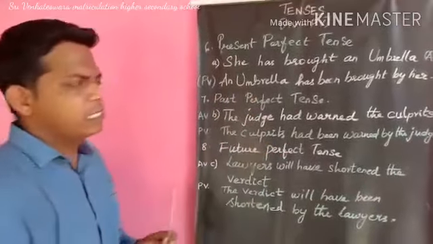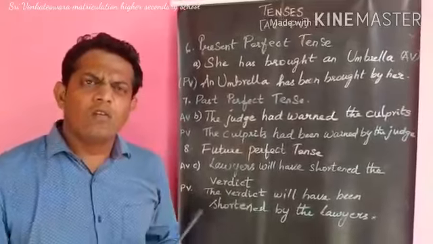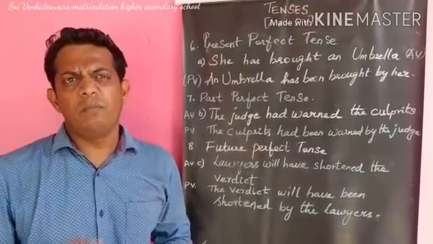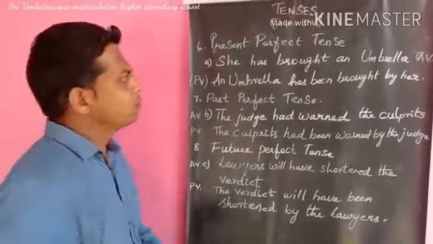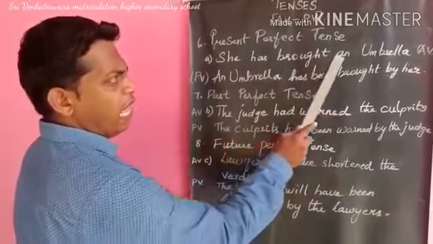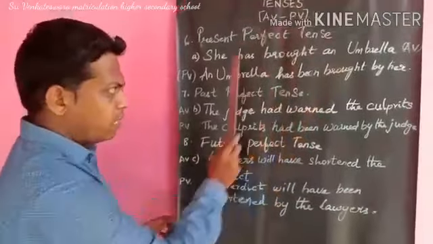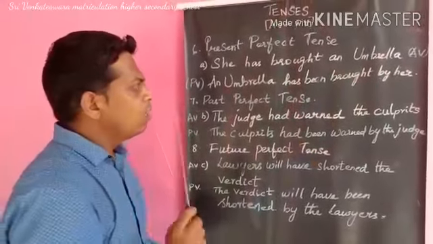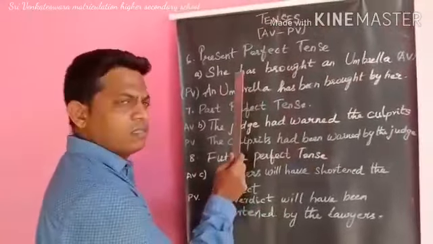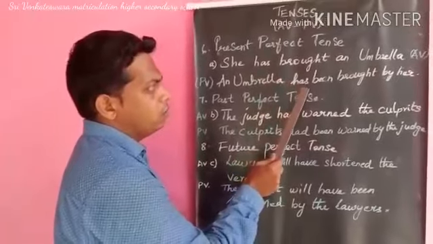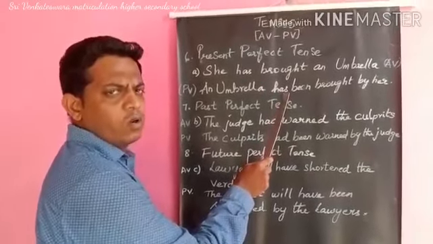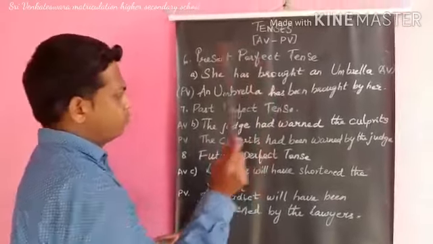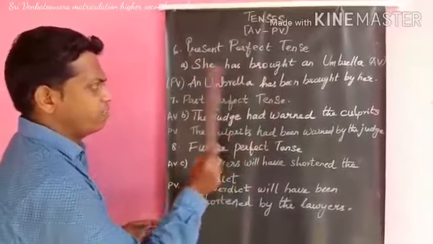Present perfect tense. Generally, for the perfect tenses, you have to add been in the passive voice. She has brought an umbrella. An umbrella has been brought by her. If umbrella is plural, then instead of has, you have to use the word have. Next one, past perfect tense.